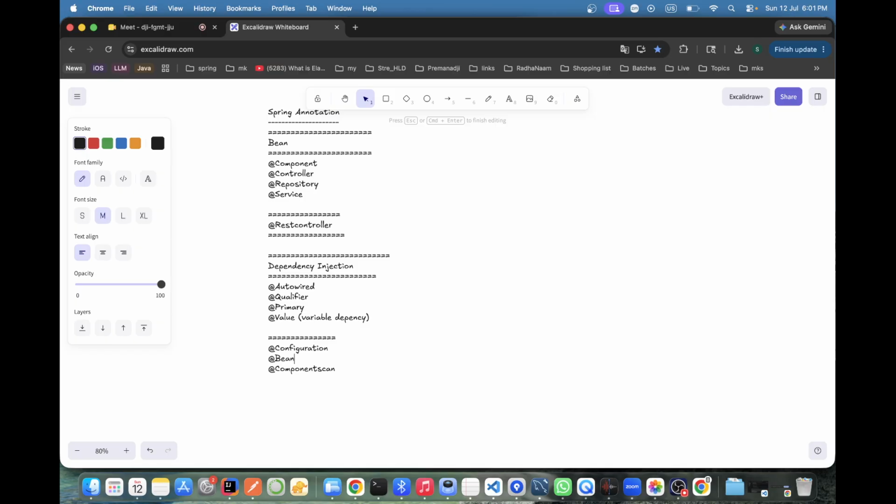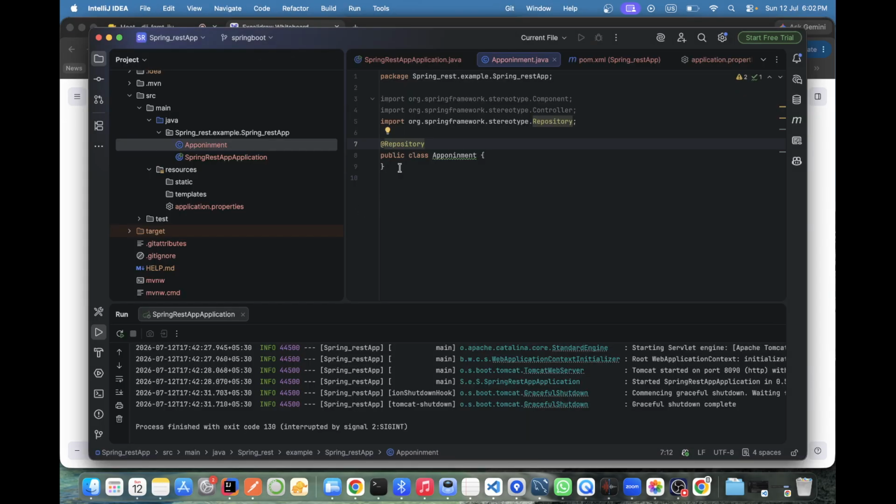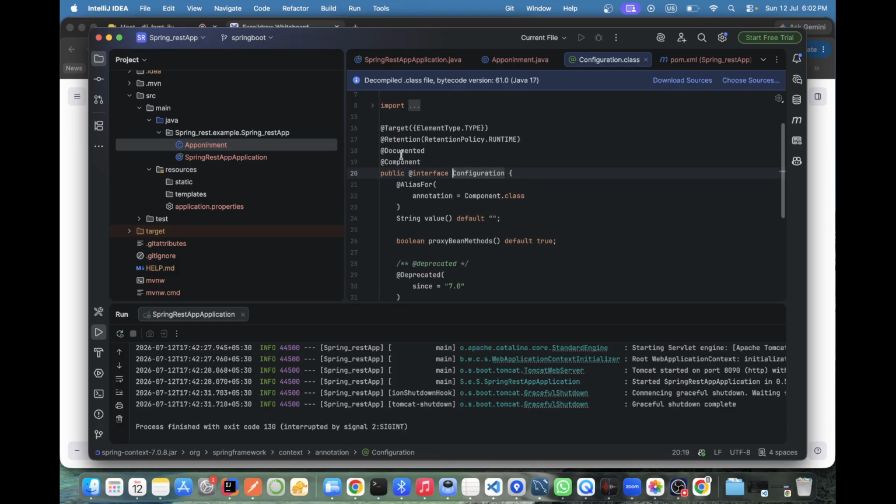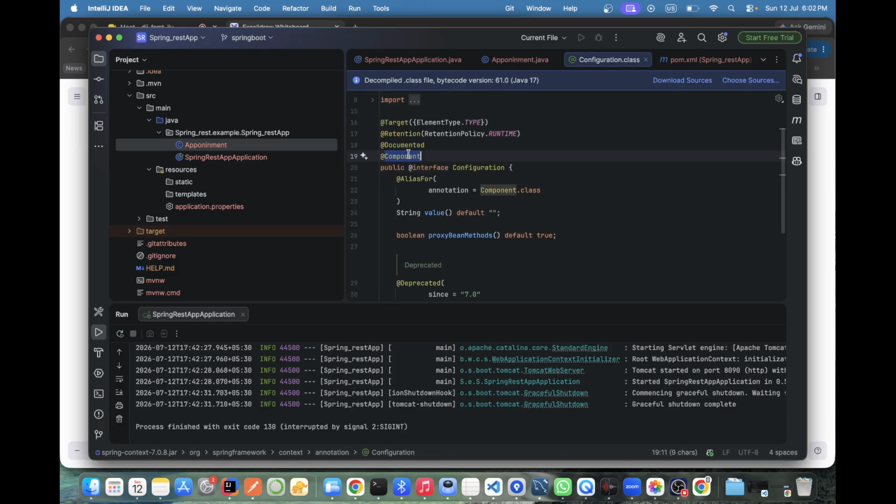For what purpose? To create Spring Bean. That is right. See, @Configuration we write like as we do on top of our controller, we write @Component. Same thing we can use. They both are same. If you see @Configuration, they are using component. Take that, configuration. They are using component.